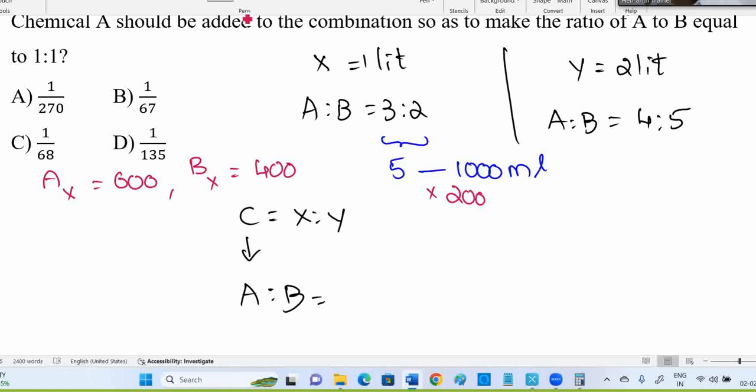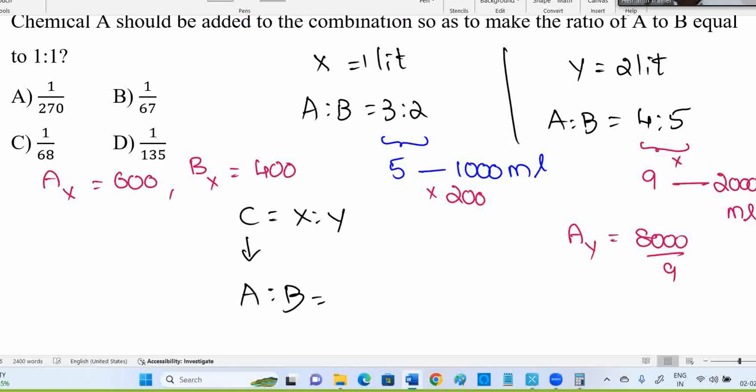Clear with that? Now let's come to Y. In Y, 4 plus 5 is how much? 9. But we want 2 liters or 2000 ml. 9 should become 2000 ml, so I should multiply with 2000 divided by 9. So A in Y is 4 into 2000, which is 8000 divided by 9.